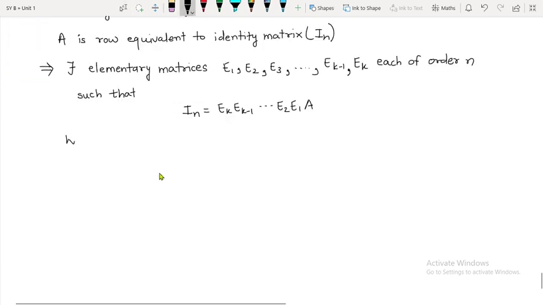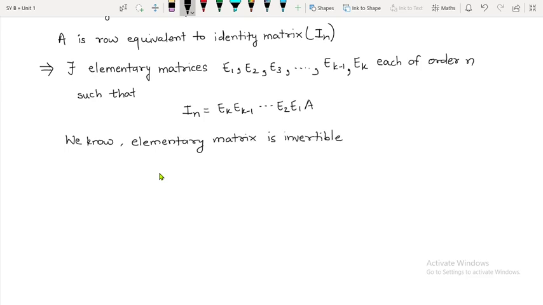As we know, an elementary matrix is invertible. We have seen that theorem. So now since each of E1, E2 up to Ek is an elementary matrix, each of them will be invertible. So in other words, the determinant of all those matrices will be non-zero. That is, the determinant of Ei will be non-zero for all i varying from 1 to k.